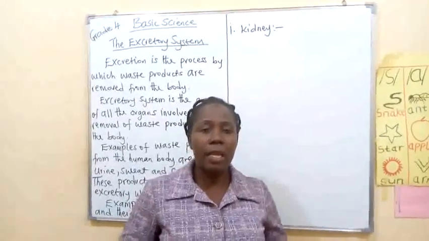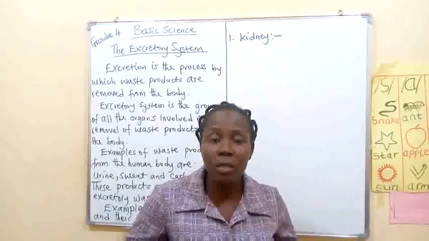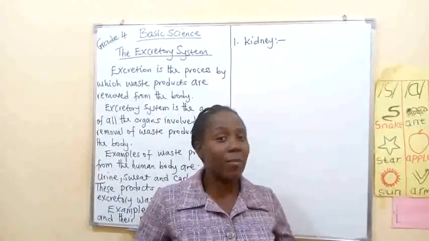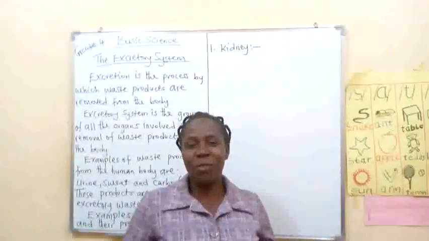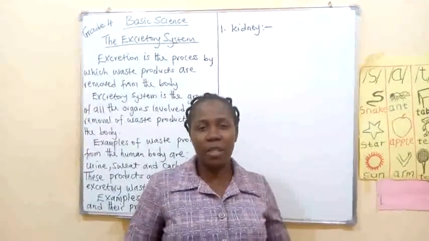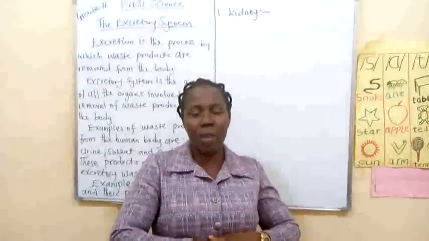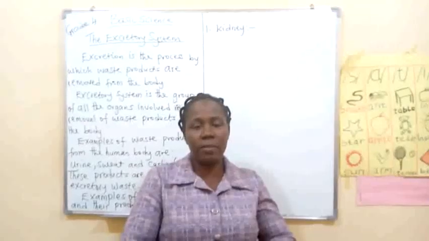I have said that the kidney is responsible for the removal of which waste products? Is it sweat? Is it carbon dioxide? No. The kidney is responsible for removal of urine from our body. Then the skin is responsible. The waste product excreted from the skin is sweat.